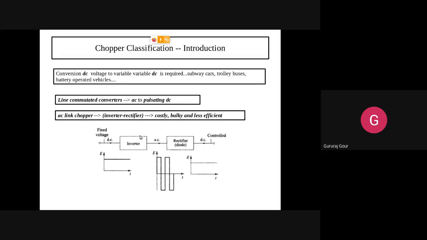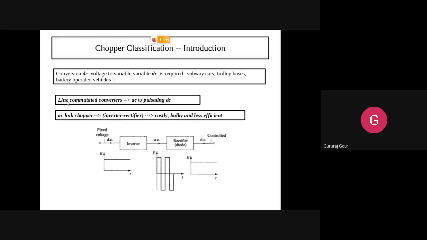So one thing you remember, an inverter simply converts DC to AC, and a rectifier converts AC to pulsating DC. Again, how their output is controlled, maybe voltage, phase, or current control, they will get different names. So here we have the basic definition for chopper and 2 different versions of choppers.